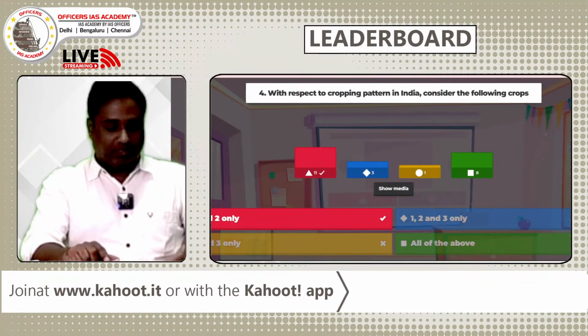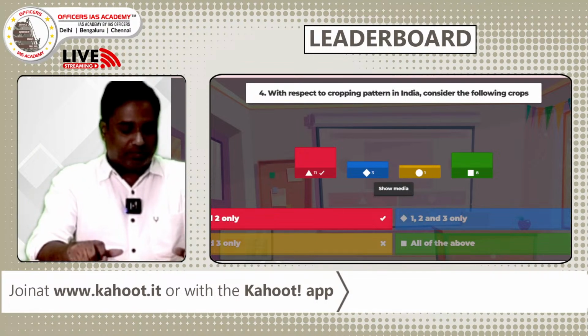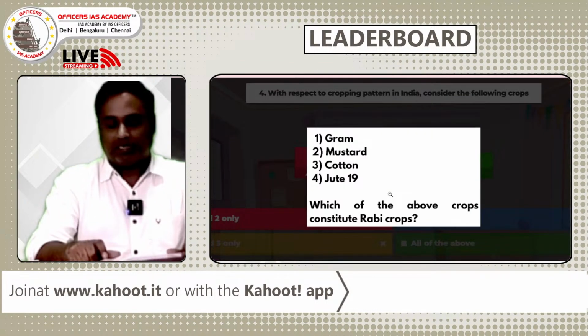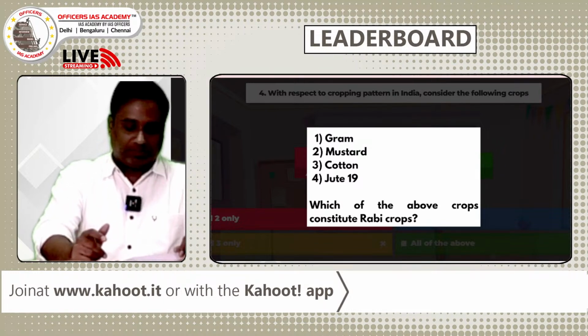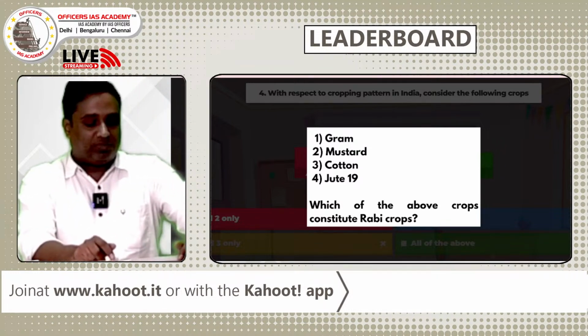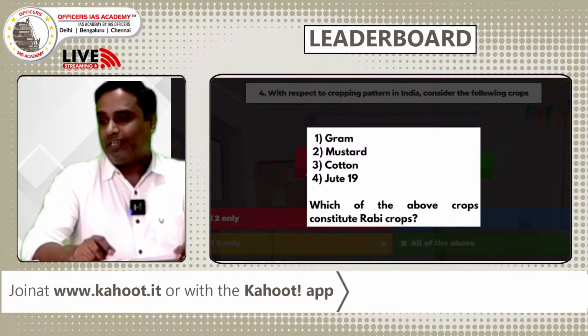1 and 2 only. So the rabi crops are gram and mustard. Normally cotton and jute are high temperature crops, normally grown in the summer seasons. That is a perfect answer. Now after the first double point question, we see the leaderboard and what happens.